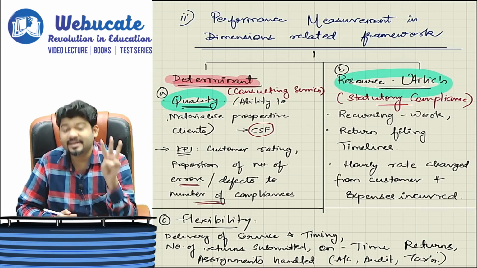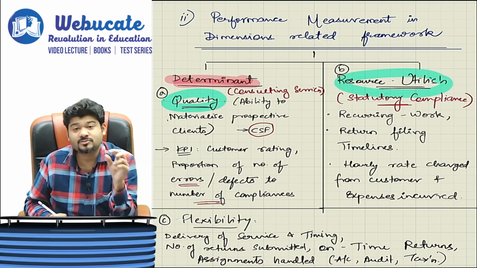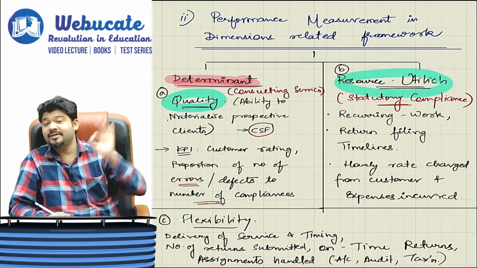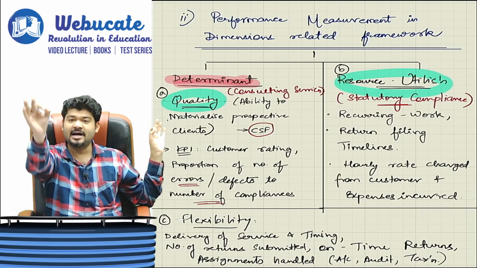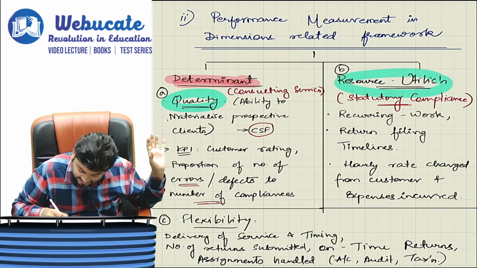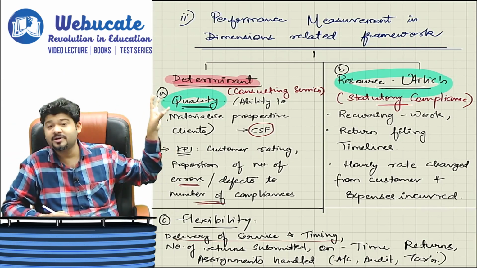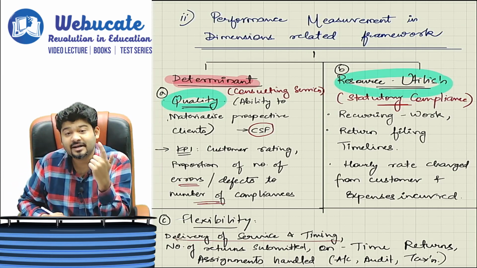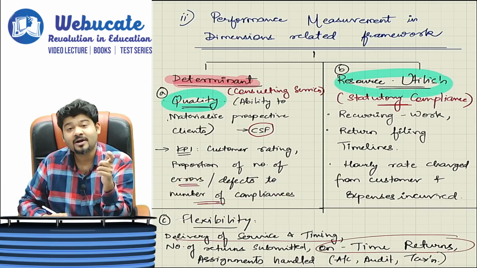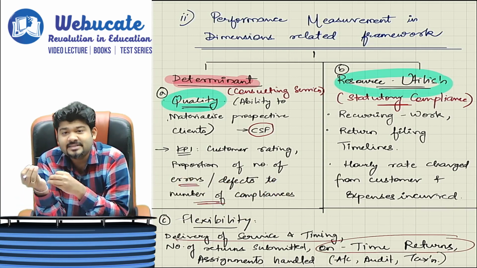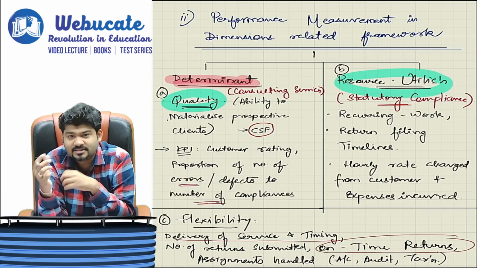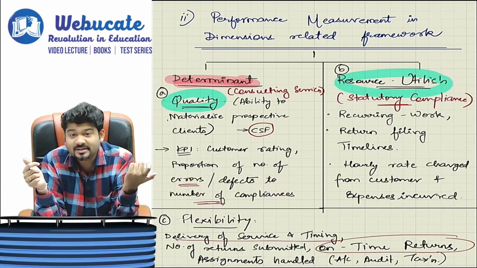Third is flexibility. Flexibility in terms of delivery of service and timing. That has to be on time. So if you have committed that after 1 month you will be completing a tax audit, for example, then that delivery of service and timing should be adhered to. Number of returns submitted, of that how many returns have been submitted on time, what are the number of assignments handled, be it in terms of accounting, audit, be it in terms of tax, what is the total number of assignments that you have handled.